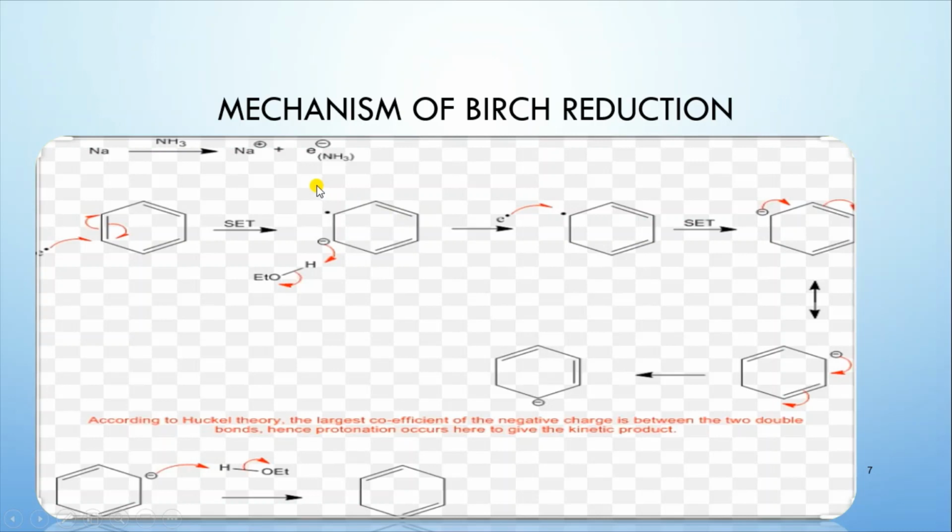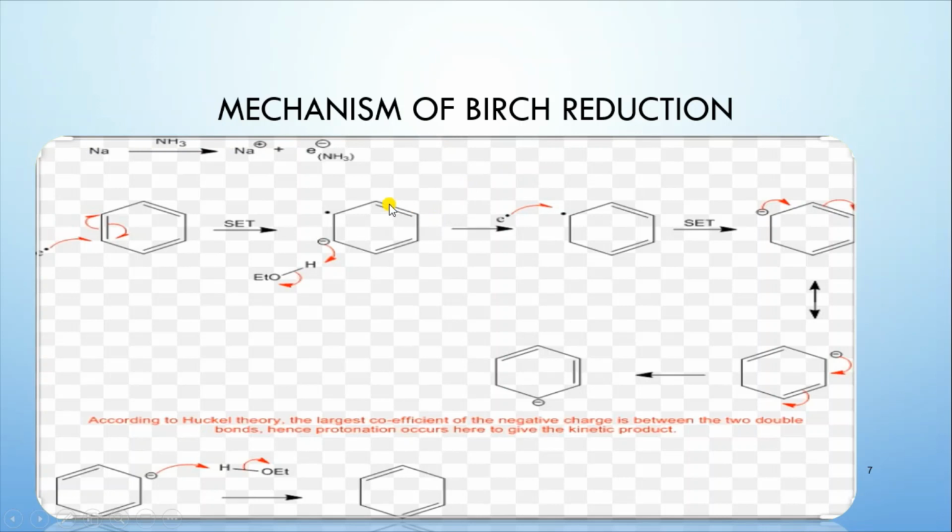If a benzene ring has an electron donating group, it will give a different reaction than a substrate where we have an electron withdrawing group attached to the benzene ring. For normal benzene, there will be no problem discussing the Birch reduction; I have already shared the mechanism of that reaction.